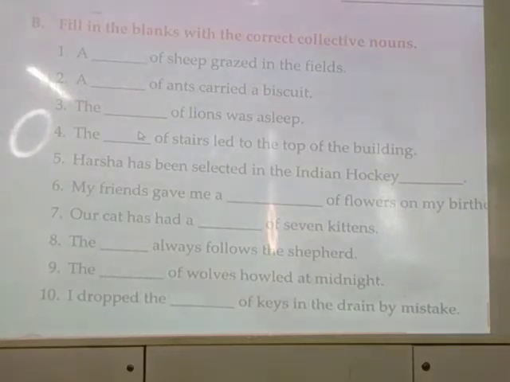A dash of sheep grazed in the fields. A herd of sheep grazed in the fields. A dash of ants carried a biscuit. A colony of ants carried a biscuit.